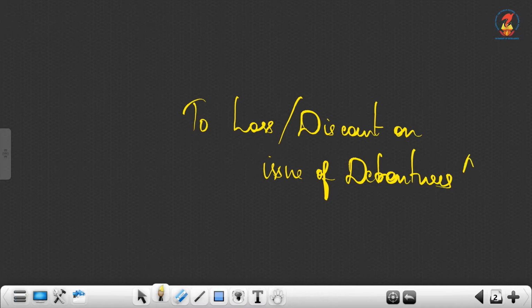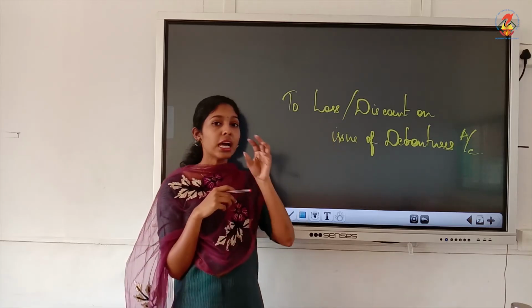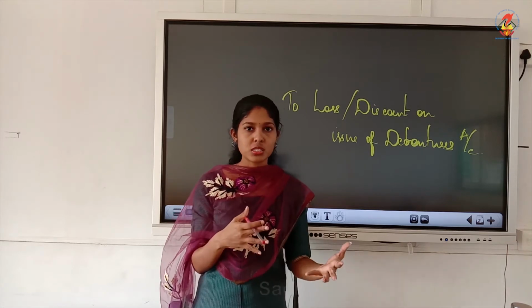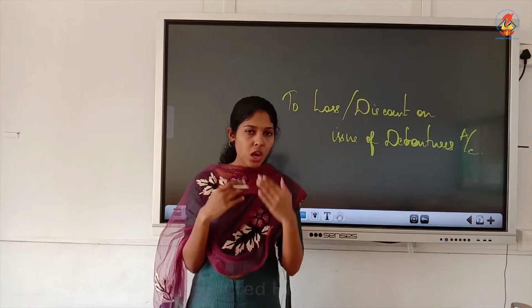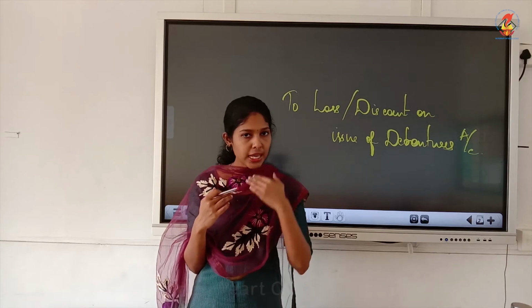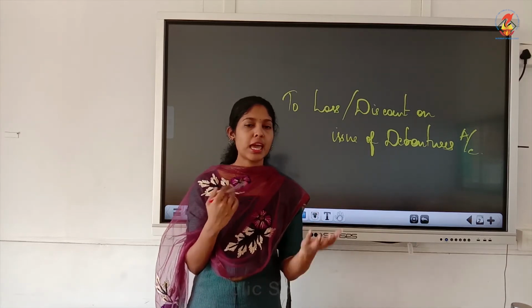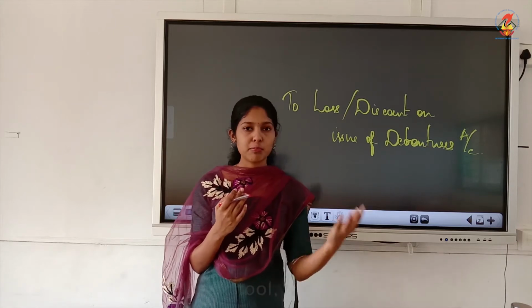Now from where will you take the amount to write off this loss? This is actually a capital loss for the company. What is capital loss? Capital loss means the losses incurred by the company when they sell capital assets. Capital assets means fixed assets like buildings.